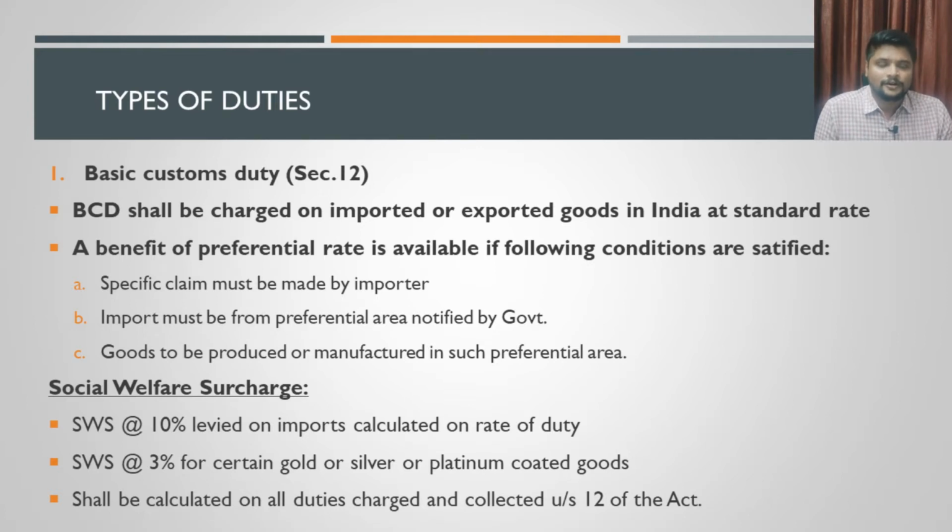Then what we are going to discuss now is the benefit of preferential rate available for the importer. If a person imports certain goods, then he can opt for a preferential rate for this value of import. That preferential rate can be opted if the following conditions are satisfied. He will have to satisfy the following conditions in order to apply the preferential rate for the imports which he is doing. So the first condition is he has to make a specific claim for applying the preferential rate for the imports.